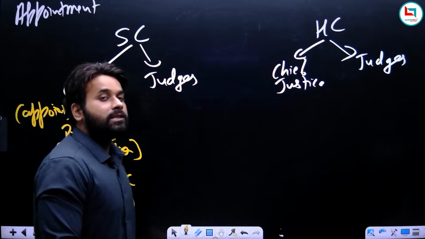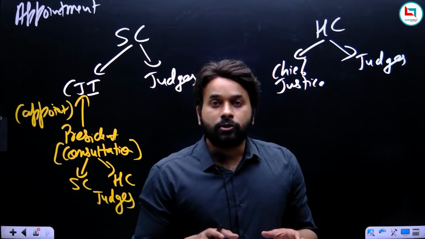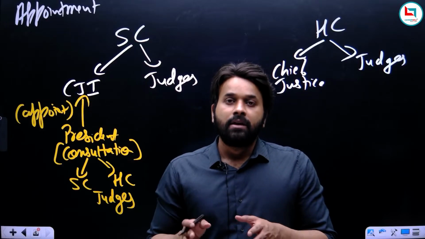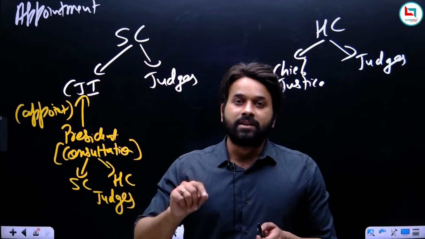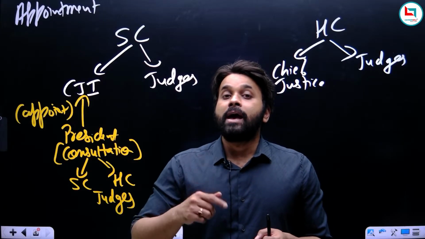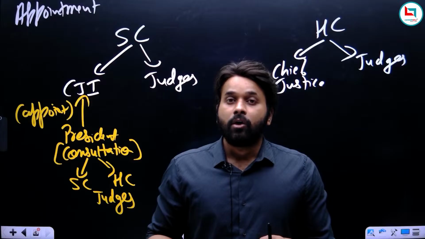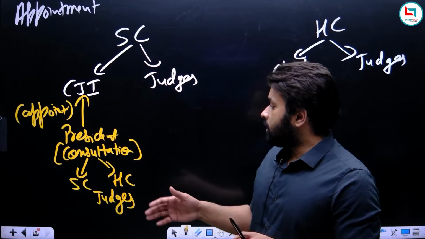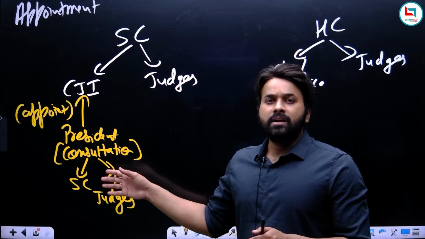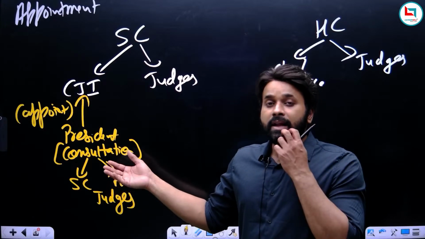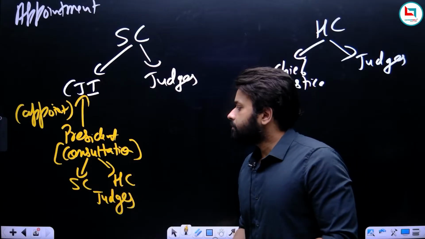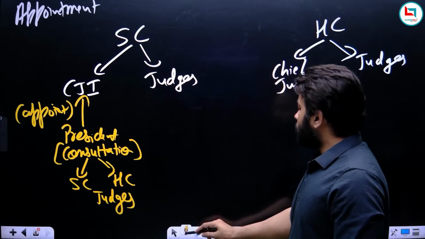The Constitution has not mentioned how many the President should consult. It is simply mentioned that he can take advice from either Supreme Court or High Court judges or both.